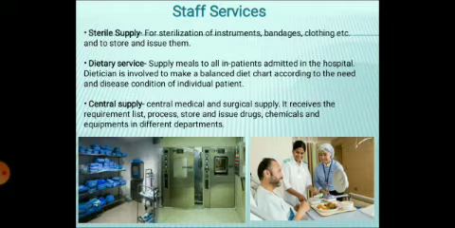Then the third one is the central supply. The central supply, or the central medical and surgical supply, processes, maintains and dispenses different medicines, supplies and equipment required by the different departments. This central supply is responsible for collecting and receiving orders from the different departments, processing and storing the drugs, chemicals and equipment, and then supplying them to the different departments.